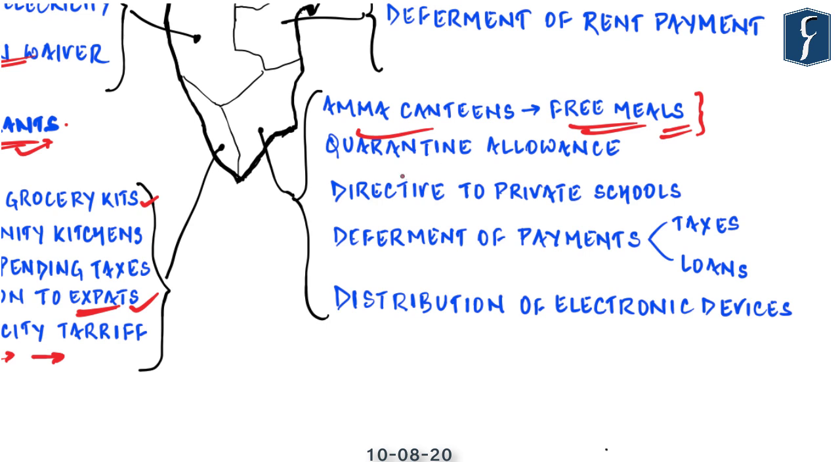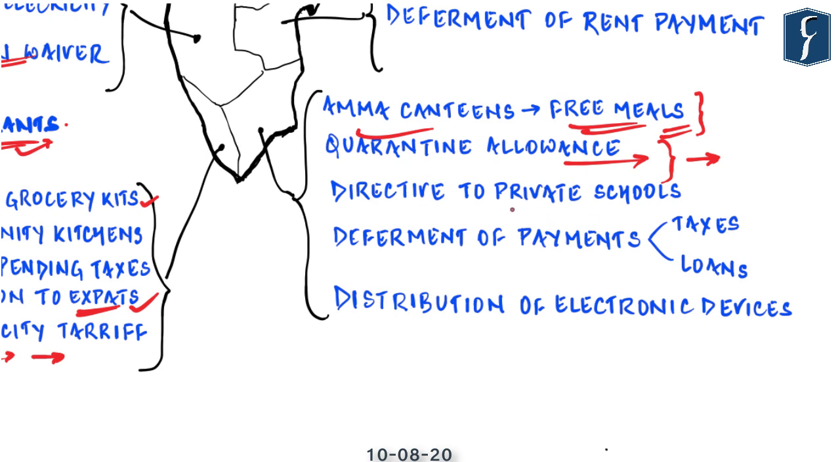Then they have come up with this unique idea of quarantine allowance or cash support of 1,000 rupees for all those people who have been institutionally quarantined, because once you're quarantined you can't be involved in income generating activity, and hence there is a need for compensation.